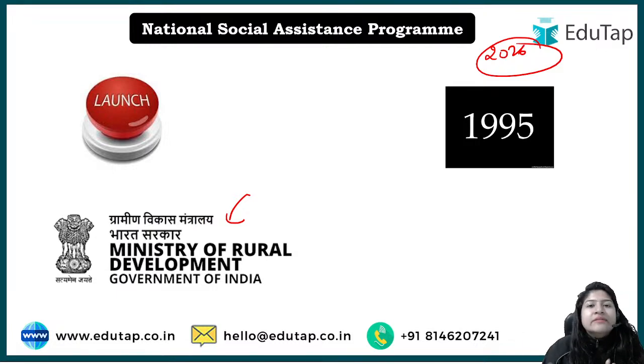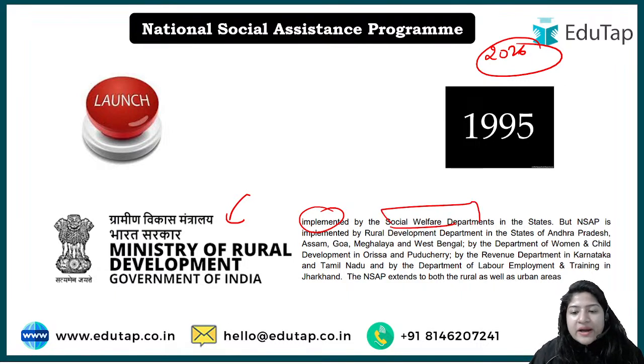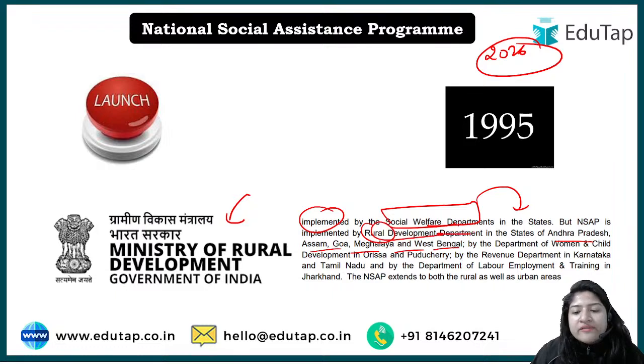But at the state level, there are several agencies that will take care of it. Okay, so nationally it comes under the Ministry of Rural Development, right? But state-wise, from state to state, the implementing agencies might differ. For example, usually in a state the Social Welfare Department can implement this particular scheme. They can take care that whatever benefits have to be provided under the scheme are provided. Okay, but in the states of Andhra Pradesh, Assam, Goa, Meghalaya and West Bengal, it is being directly implemented by the Rural Development Department.